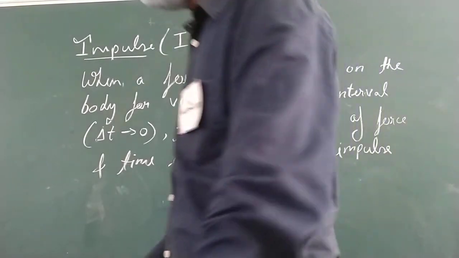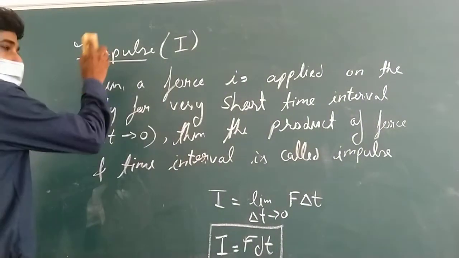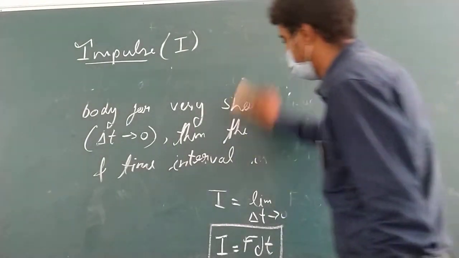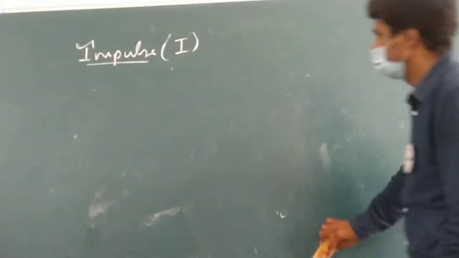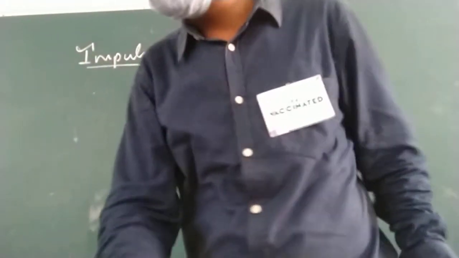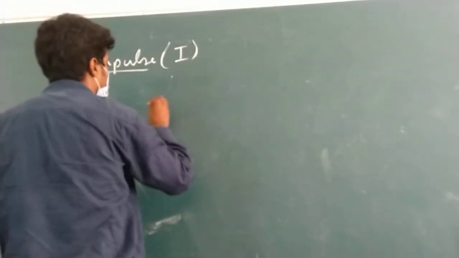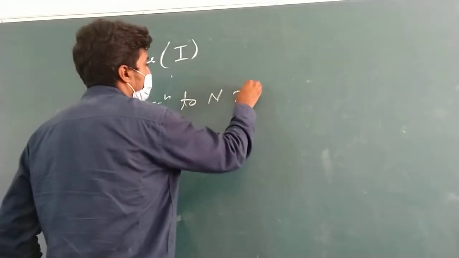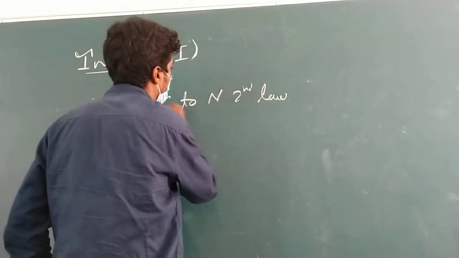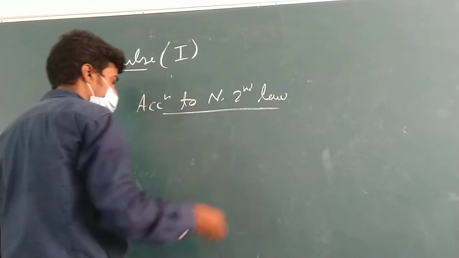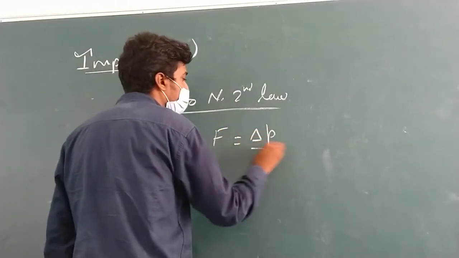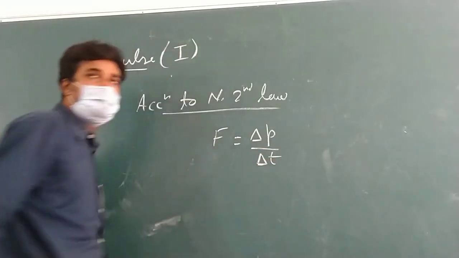Let's see. According to Newton's second law, beta, have you all done this? Yes, sir. According to Newton's second law, we know F is equals to delta P upon delta T. Yes or no?